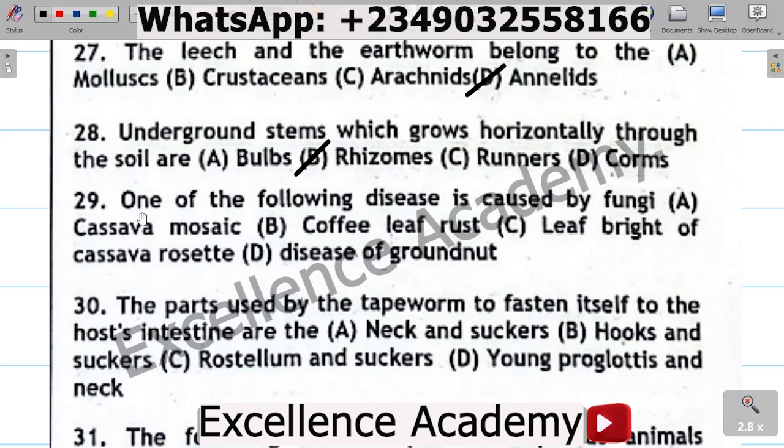Question 29. One of the following disease is caused by fungi. A. Cassava mosaic, B. Coffee leaf rust, C. Leaf blight of cassava rosette, D. Disease of groundnut. The correct option is B. Coffee leaf rust. Coffee leaf rust is a disease that is caused by fungi. Cassava mosaic is a disease that is caused by bacteria.